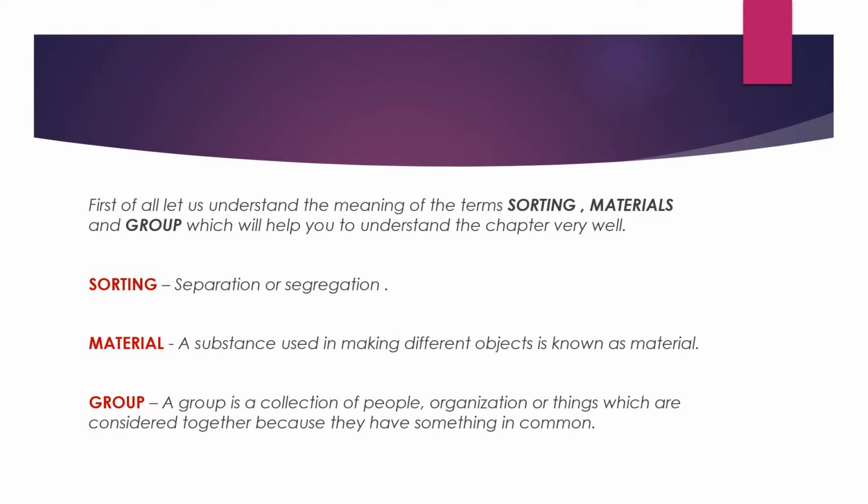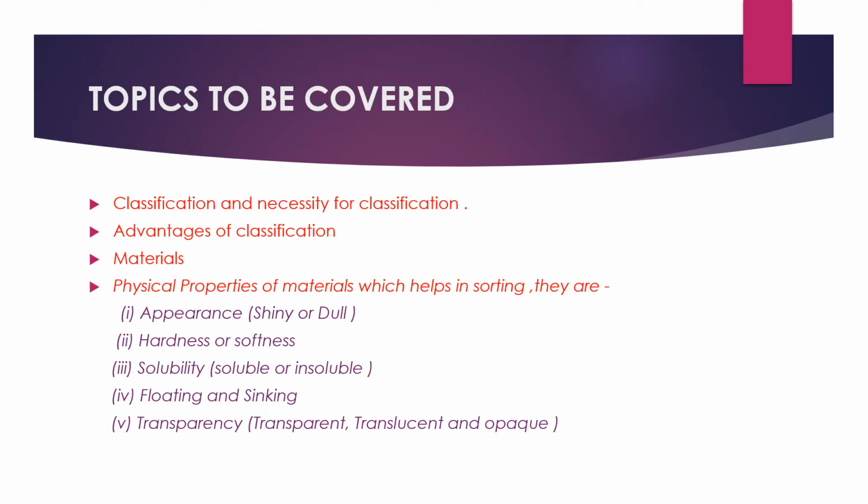Next is group. A group is a collection of people, organizations or things which are considered together because they have something in common. For this the best example is our school houses, in which you can see different students are in different houses like Agastyamalai, Nilgiri, and so on. So I suppose these three words are clear to you: sorting, material, and group. Coming to the next slide.